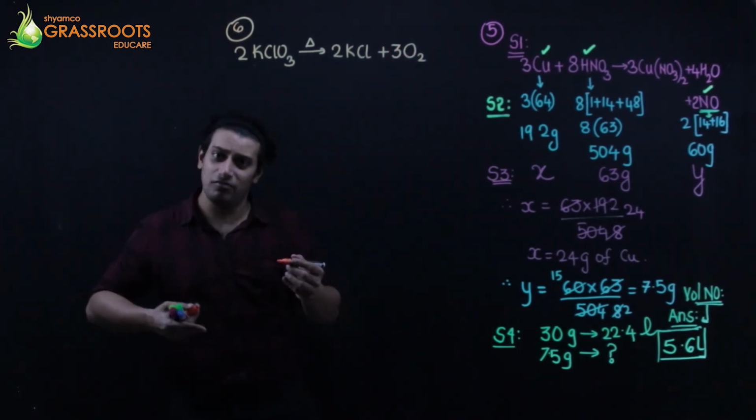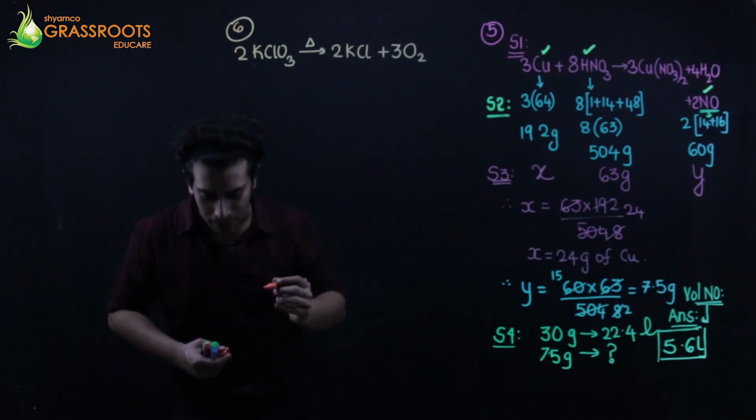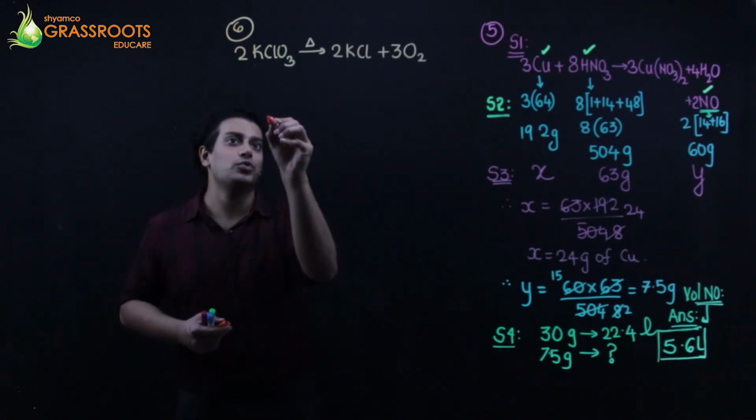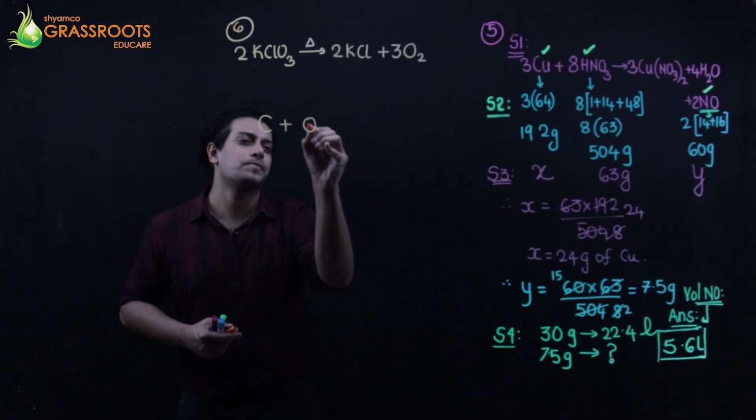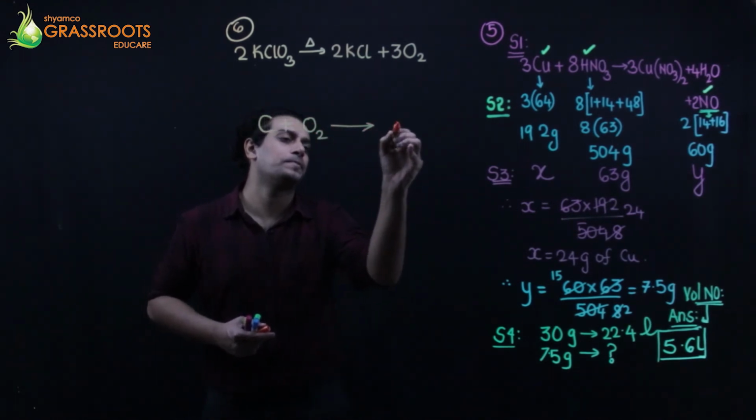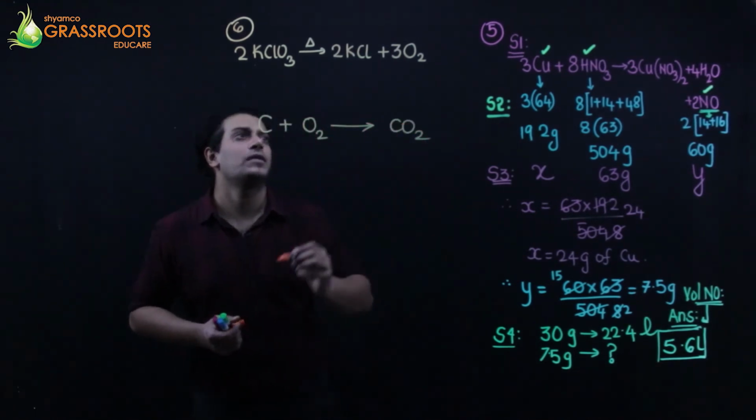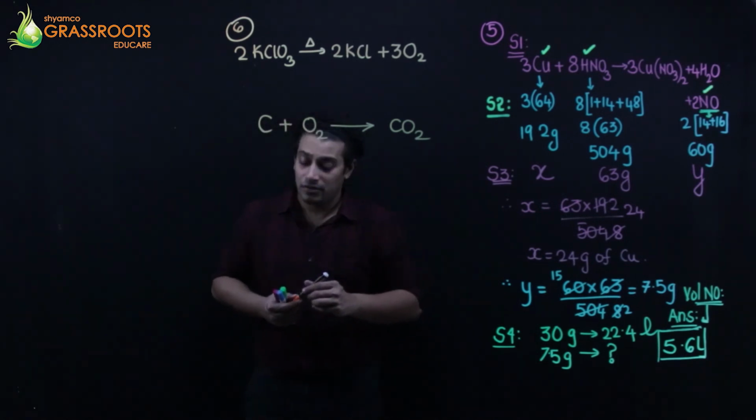And there is one more reaction: C plus O2 gives CO2. Two reactions are given.